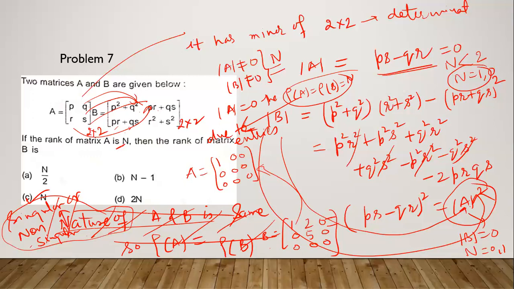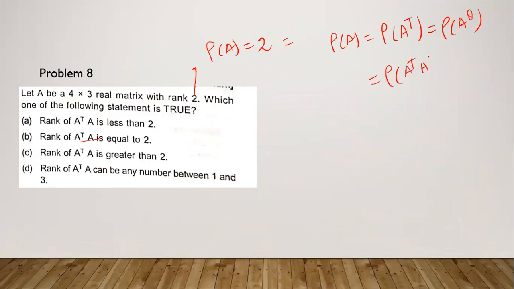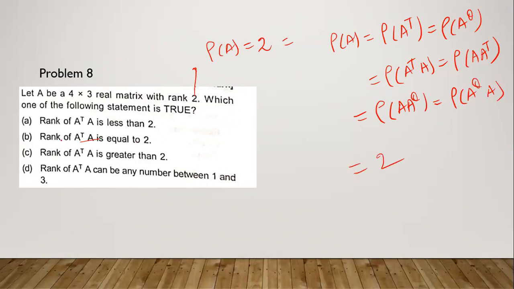Okay. What is the next question? Let A be a 4 cross 3 real matrix with rank 2. Rank of A is 2. And then the rank of A transpose A? I told you the rank of A is equal to the rank of A transpose, equal to the rank of A conjugate, equal to the rank of A theta A. So it will be 2. So we can see that the rank of A transpose A is 2.